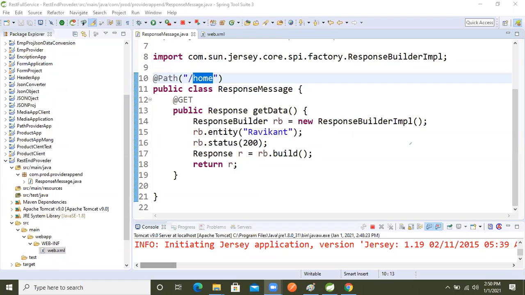Use the chat box also. Pankaj, Amit, anybody having any doubt, let me know and I will explain, right?